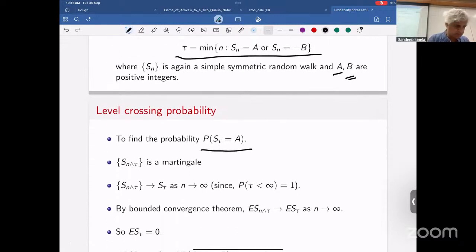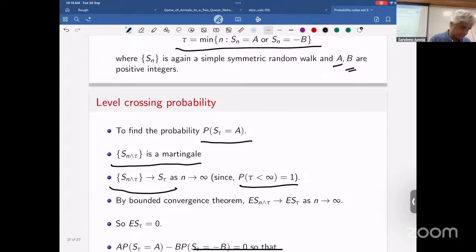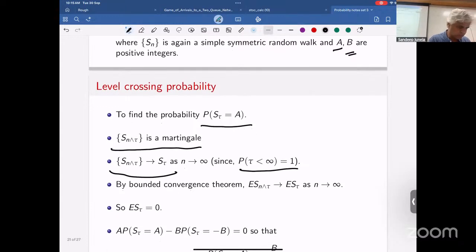And we observe that the stopped process, observed at the minimum of n and the stopping time, is a martingale. This is since the probability of stopping is finite almost surely. By the way, can one construct a path where it's not going to stop? Up, down, up, down forever, right? So S min tau is going to converge to S tau almost surely.